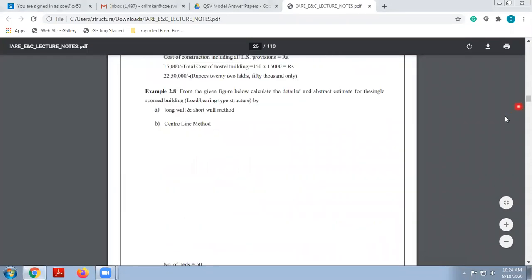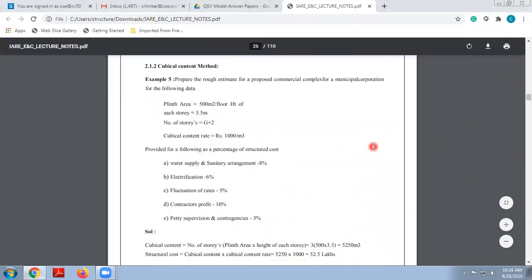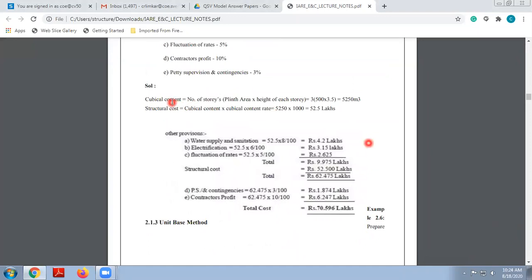Let us discuss how we are going to determine it. See, cubical content equals number of stories multiplied by plinth area multiplied by height of each story. Okay, so at first you can determine the cubical content of a single floor and then multiply it with the number of stories, or you can directly take the formula as number of stories multiplied by plinth area and multiplied by height of each story. So area multiplied by height, we will get the cubical content for that particular structure, and multiplied with the number of stories, we will get the total cubical content for that G plus 2 structure.